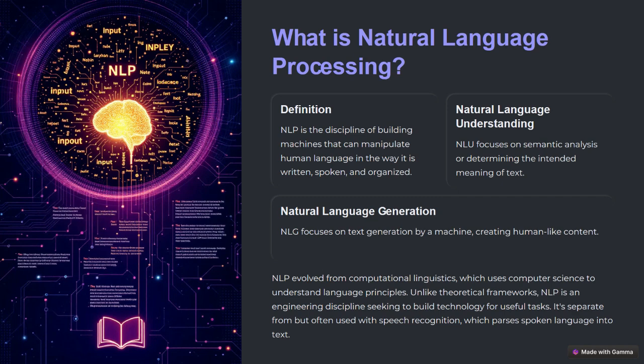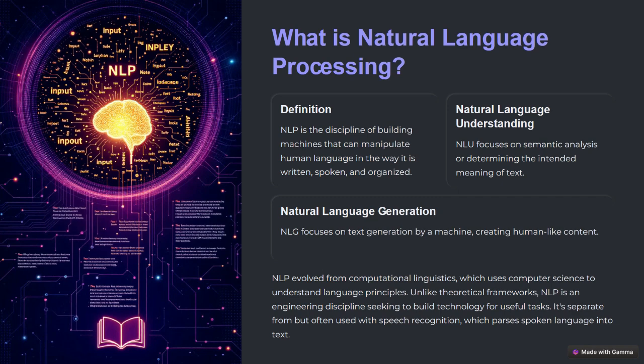So, if you were to formally define what is NLP, NLP is the discipline of building machines that can manipulate human language in the way it is written, spoken, and organized. What does that mean? It means that NLP is a domain which first understands human language, for example, the language you are talking in, English.